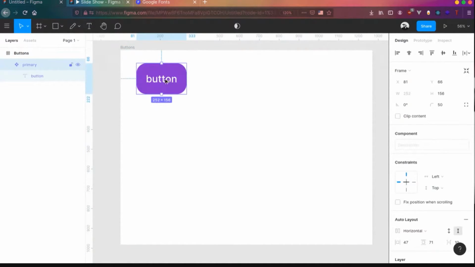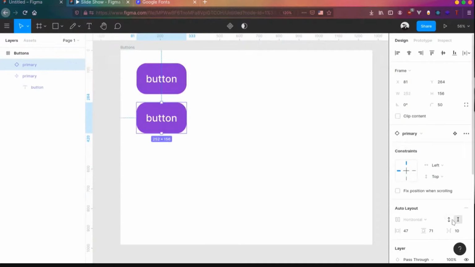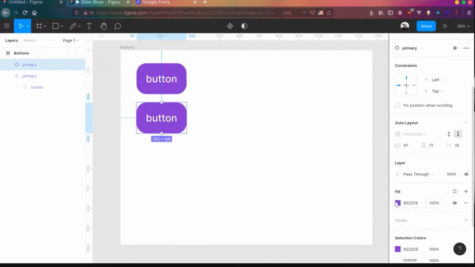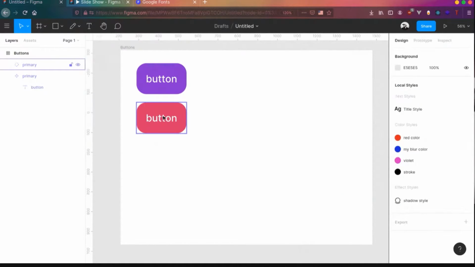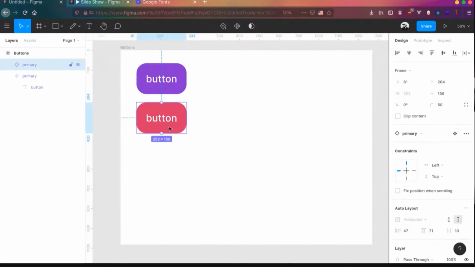So I need a different variant of it. So I'll create another copy of it. Basically hold Alt and drag. Then I'll change this color to somewhere in dark color, a purplish color. So now you see, you can change the styles of an instance. Basically, it's called overriding the styles from its master. So this won't affect the main component.